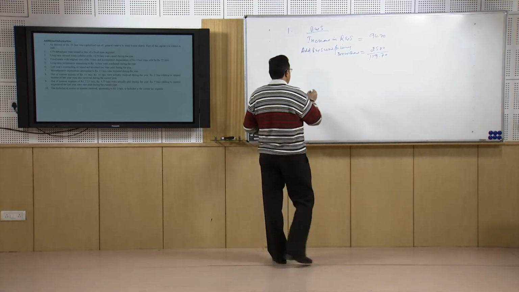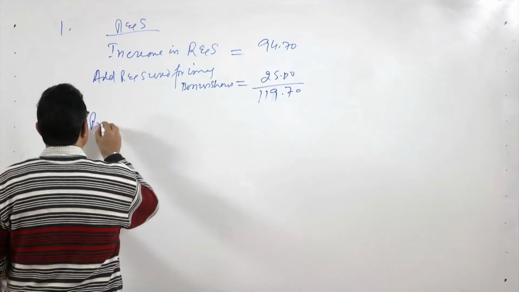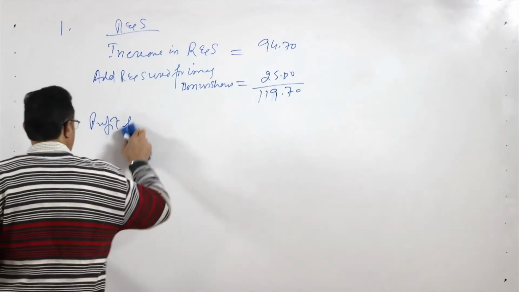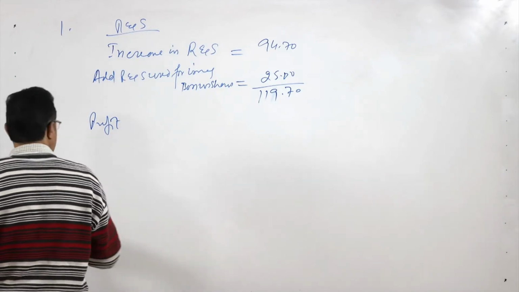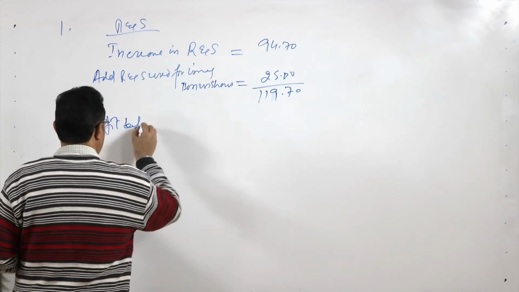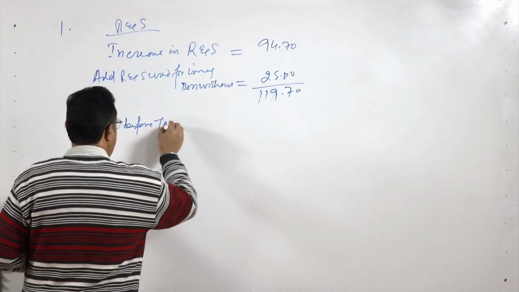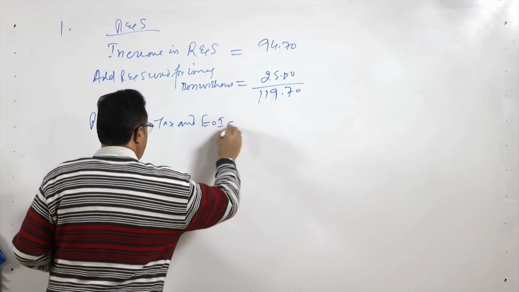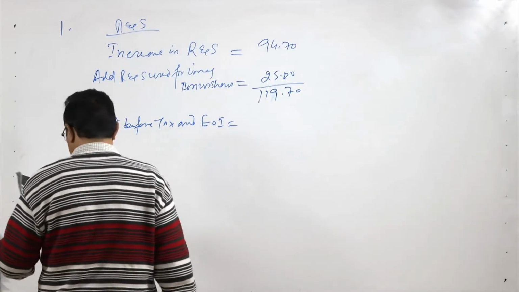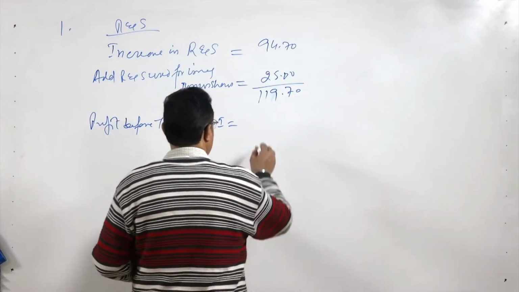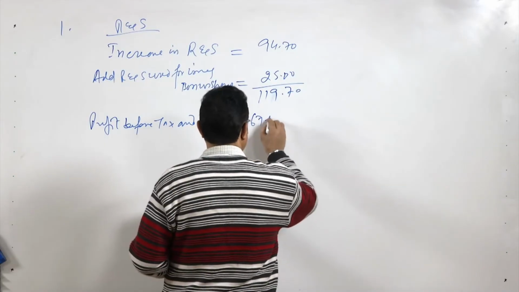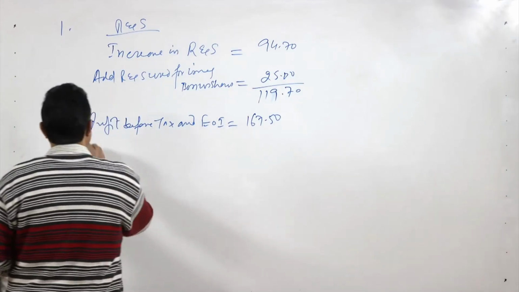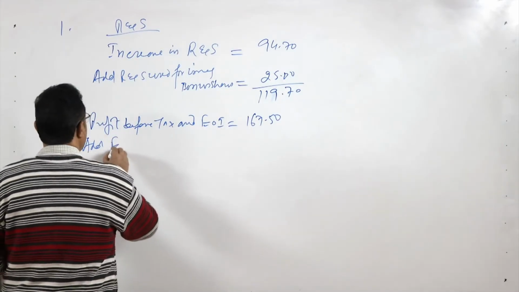So for this we will have to take the profit before tax and extraordinary incomes. How much is that figure? If you look at that figure from this profit and loss account, you will find the figure is 167.5 lakhs, and in this case you have to add the extraordinary incomes.